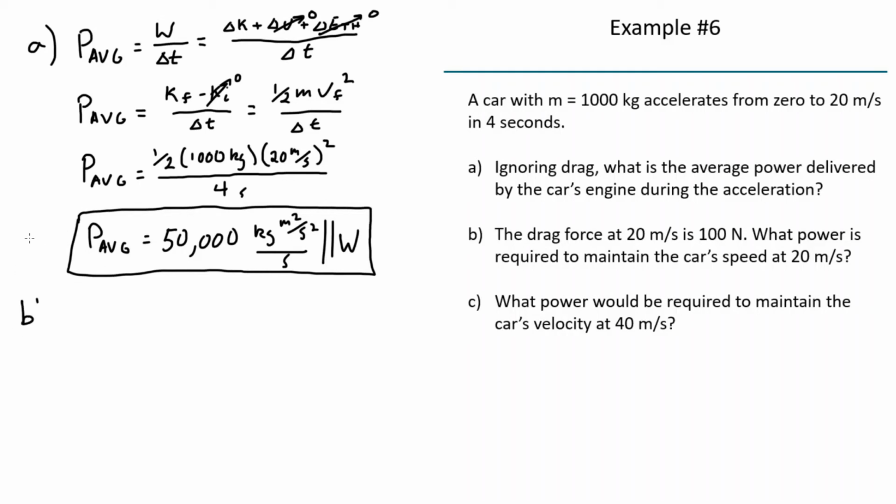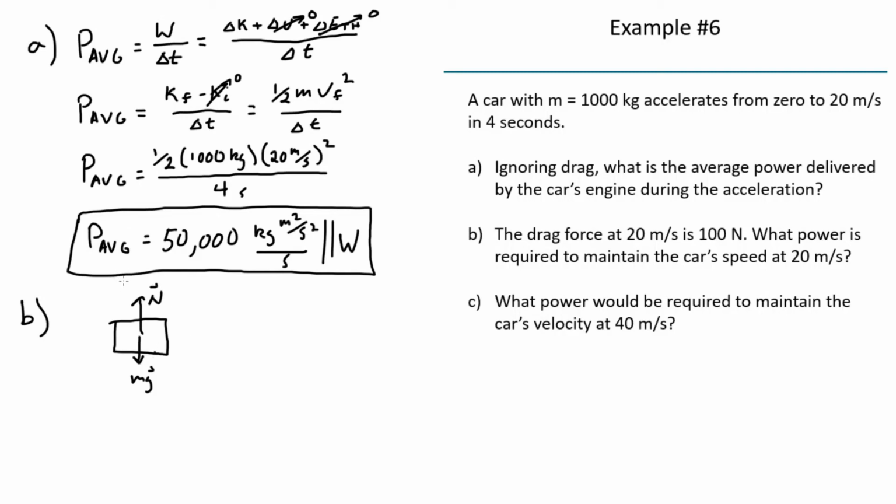Okay, part B. The drag force at 20 meters per second is 100 newtons. What power is required to maintain the car's speed at 20 meters per second? So let's draw a free body diagram for this car. Well, it's going to have mg, and it's going to have a normal force.